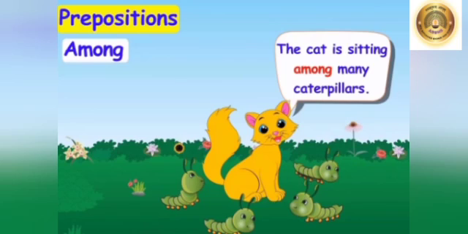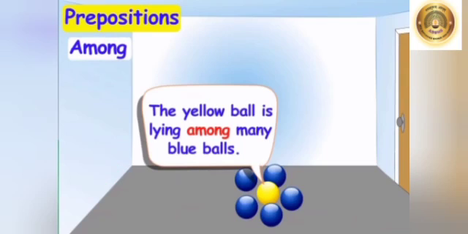In this sentence, among tells us where the cat is sitting. So, among is a preposition here. Next sentence, the yellow ball is lying among many blue balls. Here, among tells us where the yellow ball is lying. So, among is a preposition here.